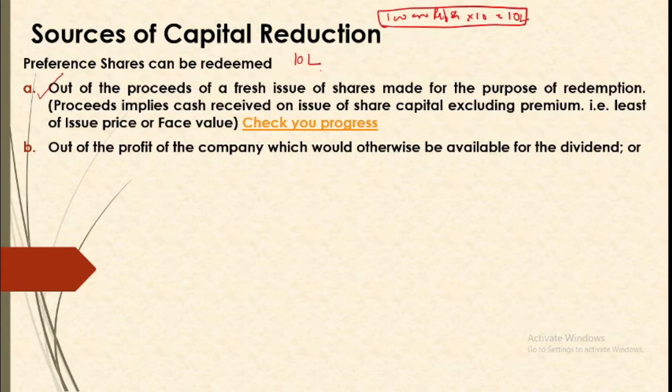You can either have a fresh issue or you can utilize the free profits and free reserves. Free reserves are those reserves which are otherwise available for dividend, like your general reserve, your surplus, etc. The term free reserves or profits available for dividend means those profits which a company can use whenever it wants for dividend. The profits which are not available for dividend will not be used here.